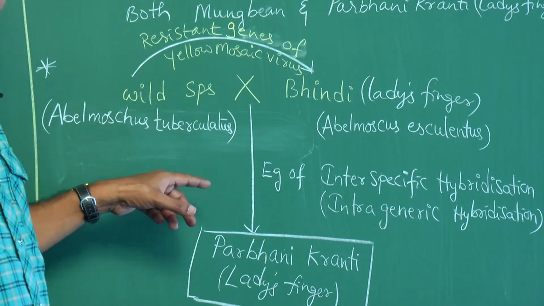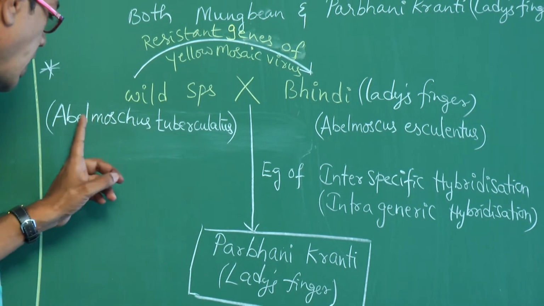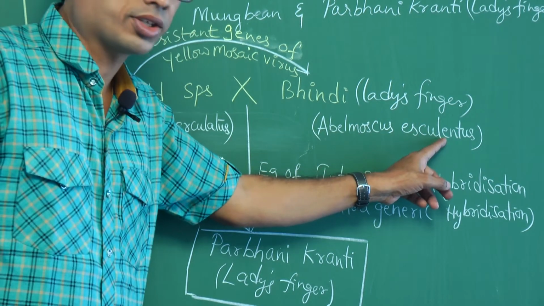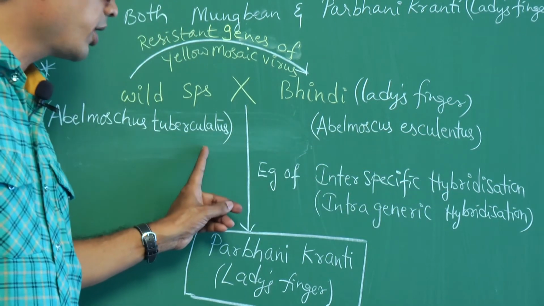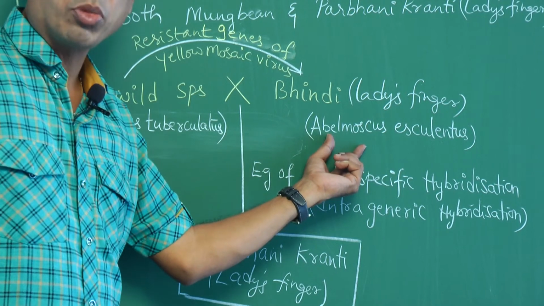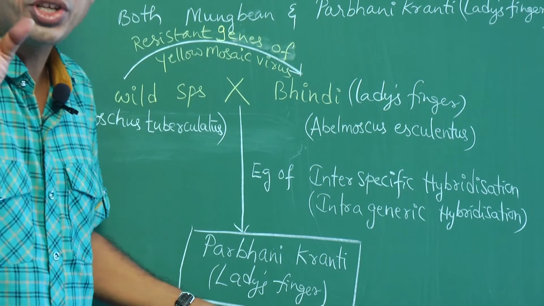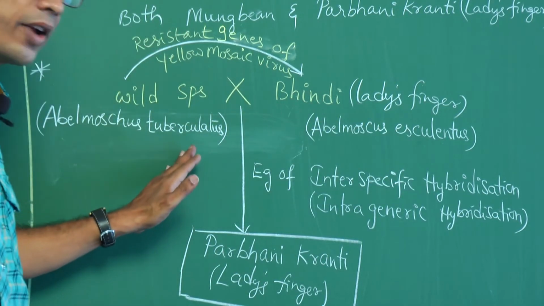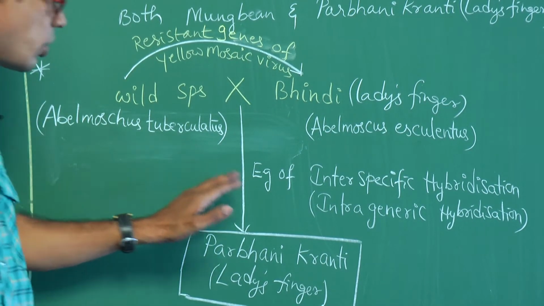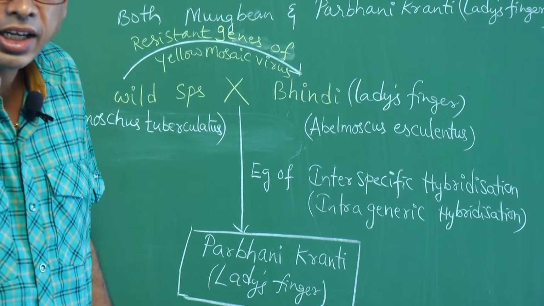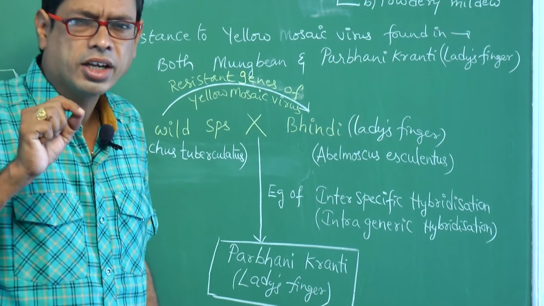See, by observing the scientific names, Abelmoschus tuberculatus and Abelmoschus esculentus, the species are different. The first component is called the generic name, the second component is called the species name. If species names are different, this type of hybridization is called interspecific hybridization. Inter means different.